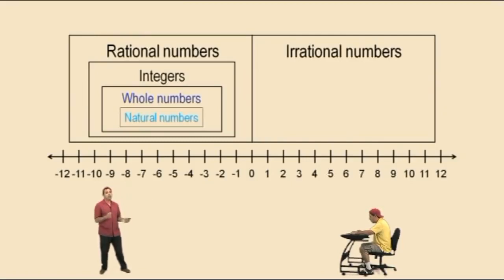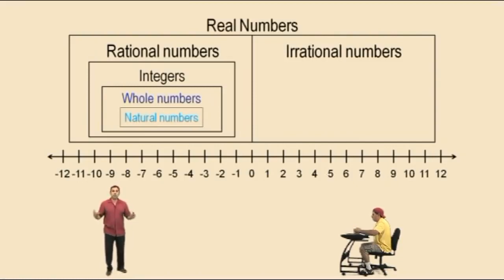For instance, take out your calculator and take the square root of 2. You'll see a decimal representation that goes on forever and ever. Another famous number that's irrational is called pi. It shows up in many different applications of mathematics, and that's considered an irrational number. You cannot represent it as a fraction. Together, the rational numbers and irrational numbers make up the real number system. So within the set of real numbers are the rationals and the irrationals, right? And within the rationals are all these other groups: integers, whole numbers, and natural numbers.